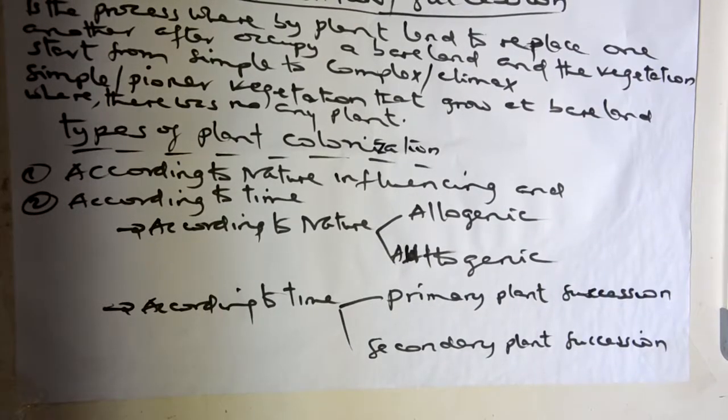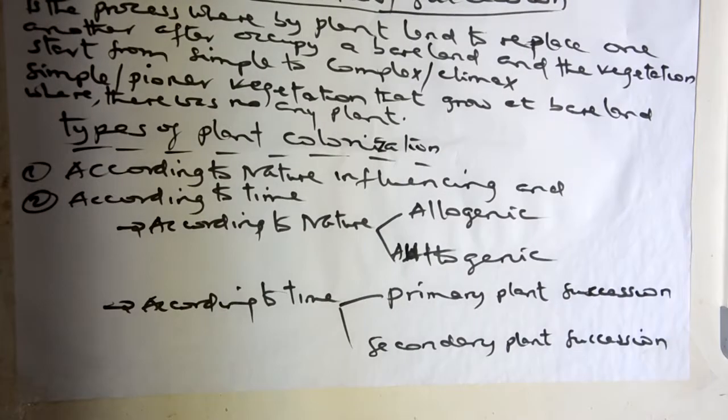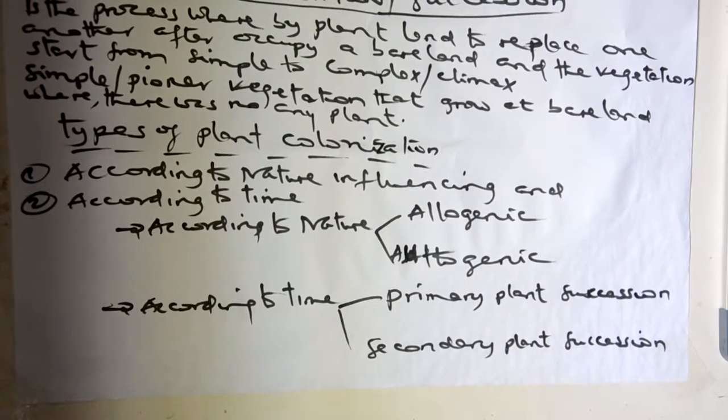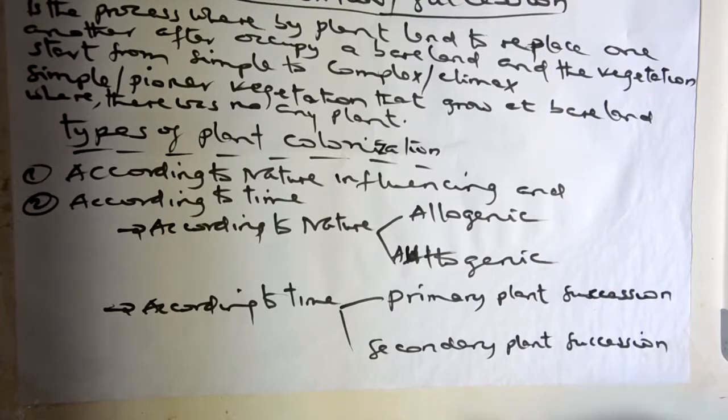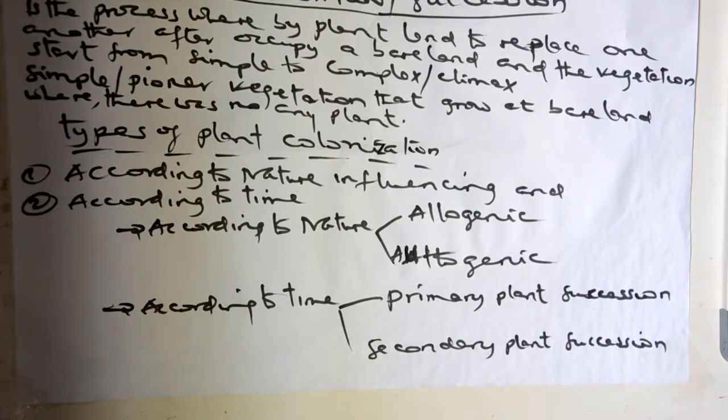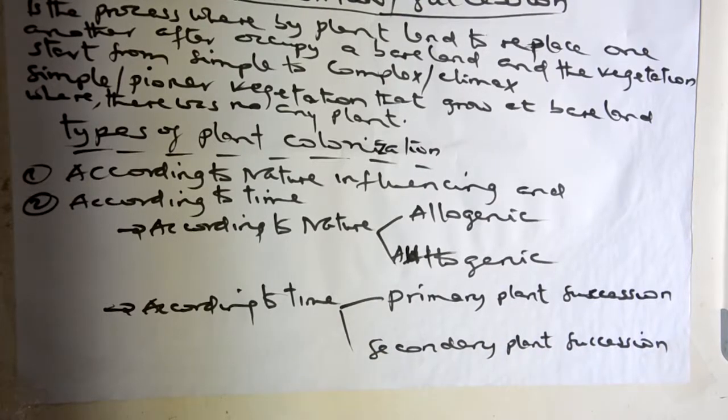Autogenic plant succession is the colonization of vegetation in certain bare land which is not influenced by external factors but influenced by internal factors. Example, decomposition of plant and plant leaves. According to time, there is primary plant succession and secondary plant succession.